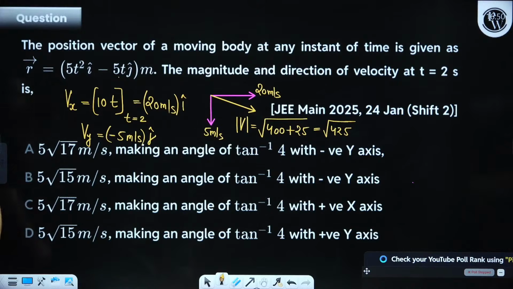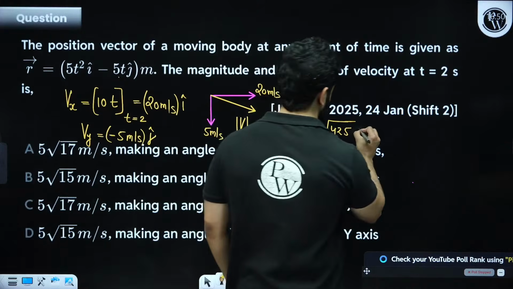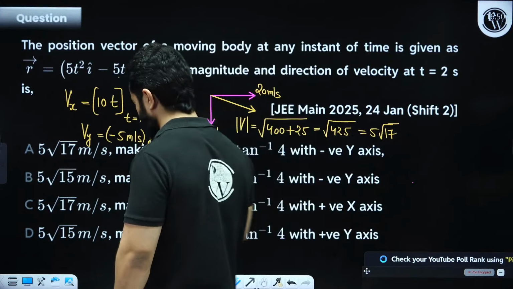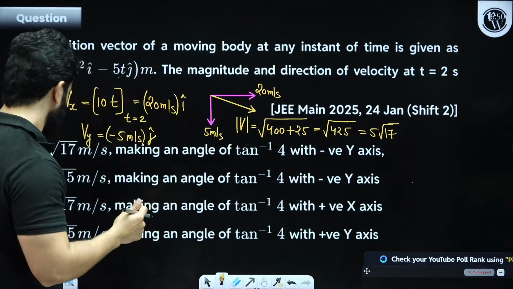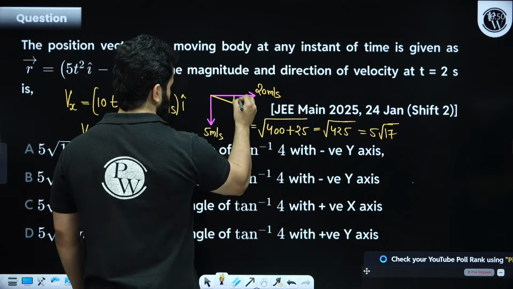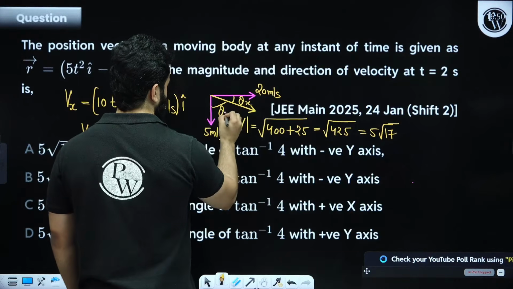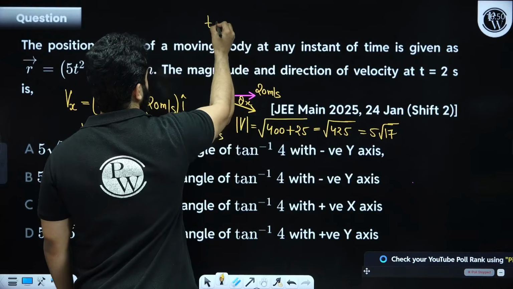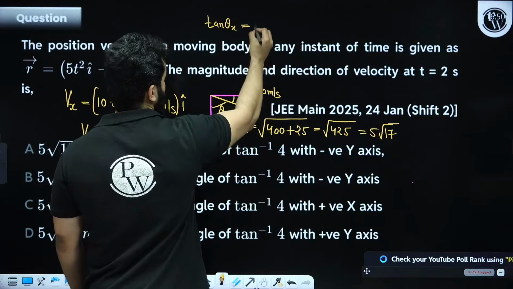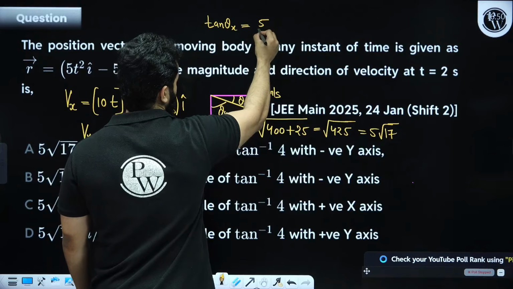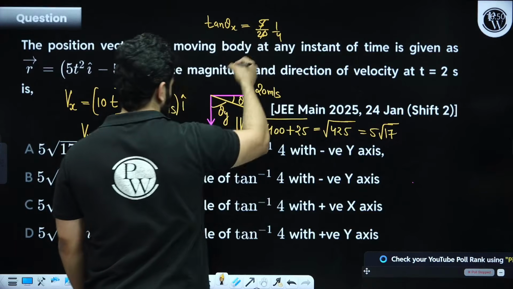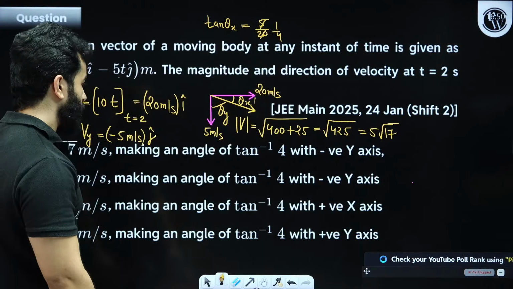So this is 5 root 17. Although you don't have to calculate it all over again, we can see that it is 5 root 17 only, right? And making an angle, let's say this is theta x, this is theta y. So tan theta x will be perpendicular, that is 5 divided by 20, this is going to be 1 by 4, right?